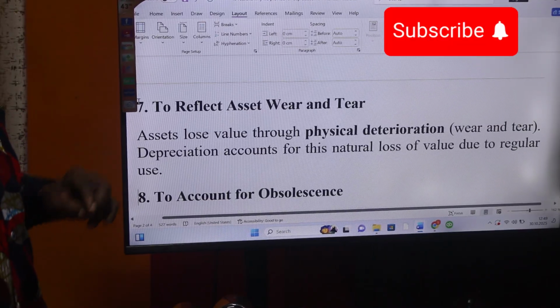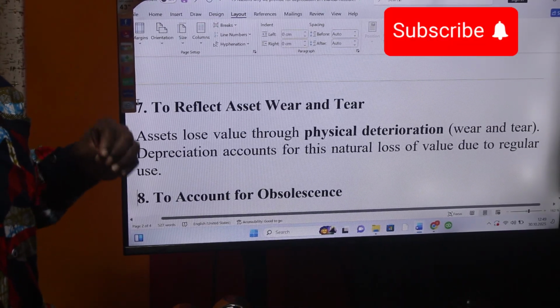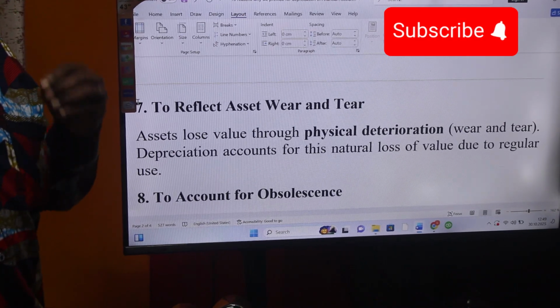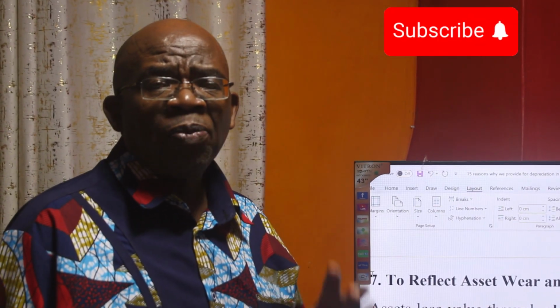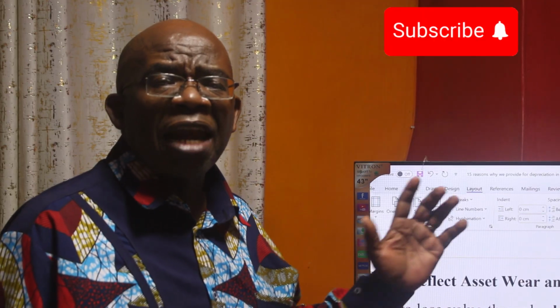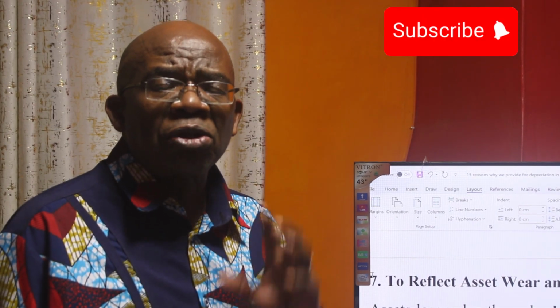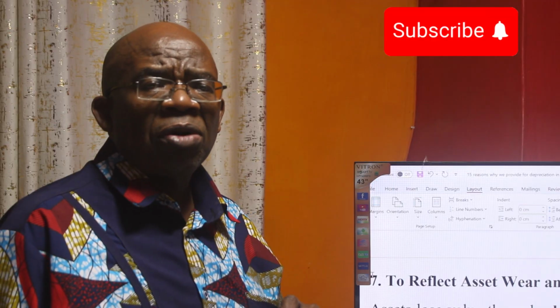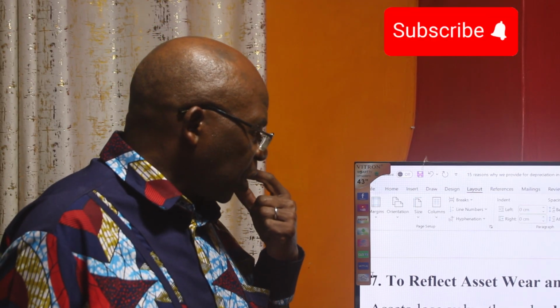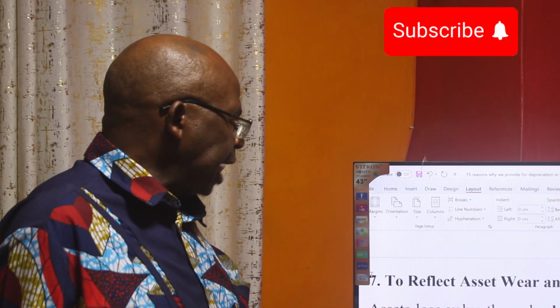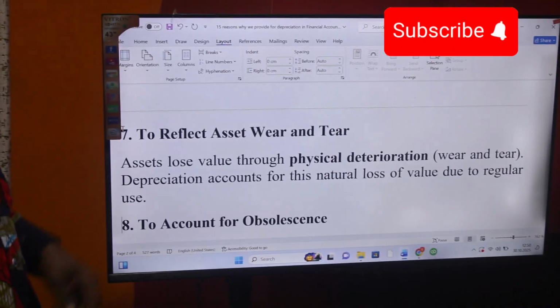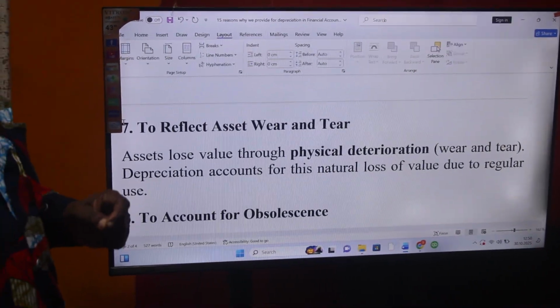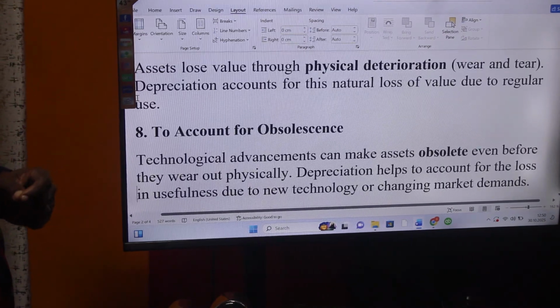Number 7, to reflect the asset wear and tear. Depreciation helps us to know how much we have lost of our non-current assets in the course of the trading period and even over the period that we have used the asset from the date of acquisition. We get to know the total asset wear and tear. So we're saying assets lose value through physical deterioration, wear and tear. Depreciation accounts for this natural loss of value due to regular use.